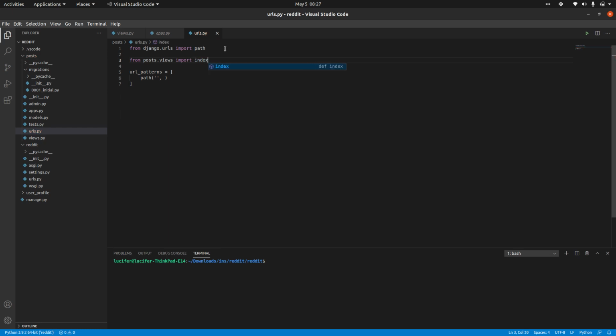Either you can import all the functions individually, or you can import from posts import views and use views.index. This is also fine. Or from posts.views import index, and you can simply use that index here. Both are fine, it doesn't matter which way you use.